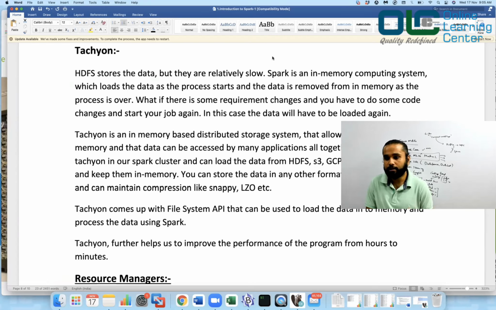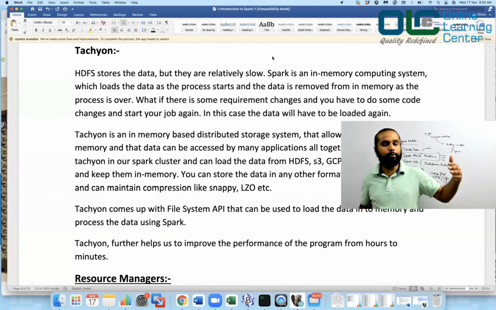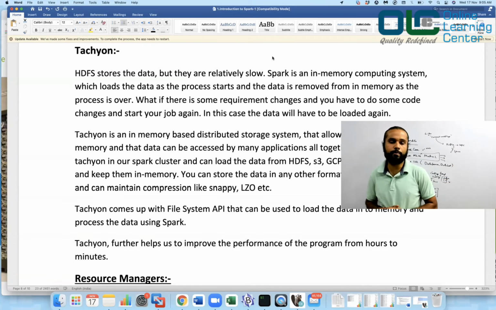You know it, right? That HDFS basically stores the data on disk. And Spark is an in-memory computing system which loads the data as the process starts, and the data is removed from memory as the process is over, which means you have written a Spark code, right? And what you did is you started running a query, some steps, you wrote some transformations, wrote some business logic, and at the end of the day, you said rdd.saveAsTextFile, the data would be written to the text file. Okay. And let's say your Spark job is closed. And if your Spark job is completed, what would happen to all these RDDs which were loaded in memory? Definitely they would be destroyed. That's not an issue, because that's what it should be doing.